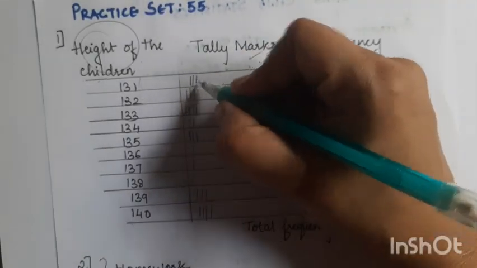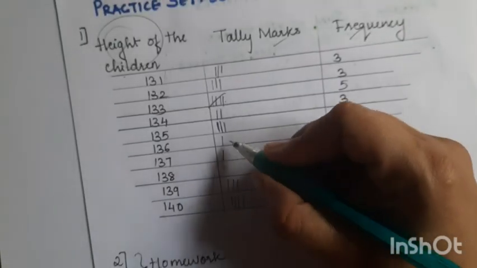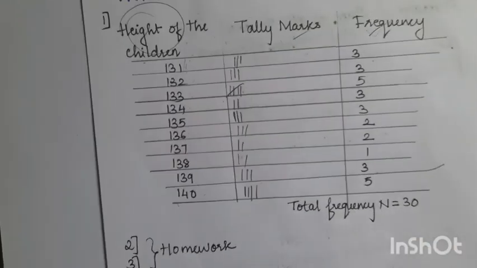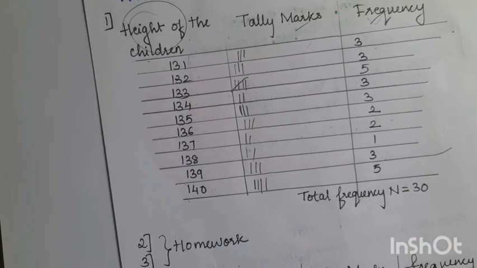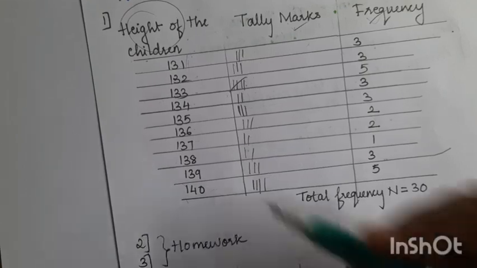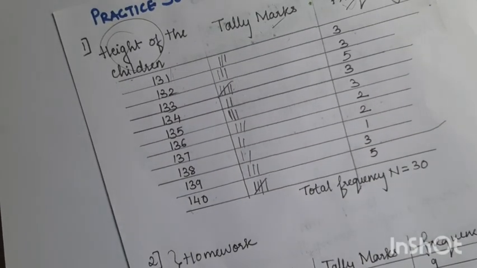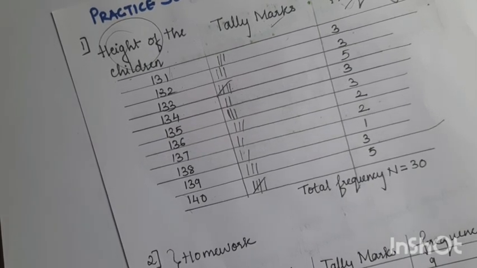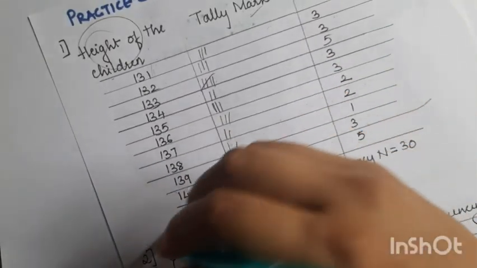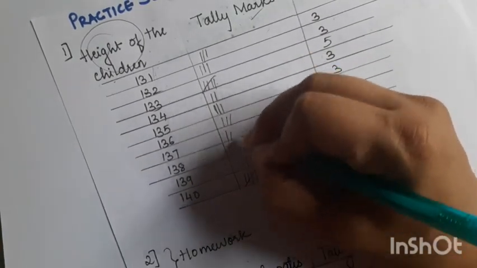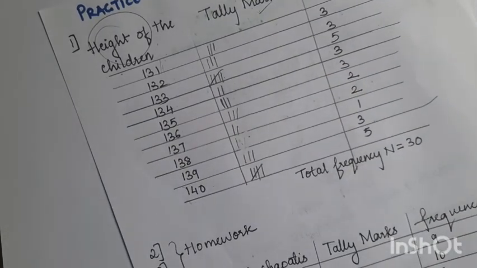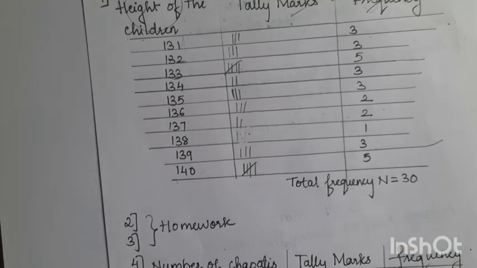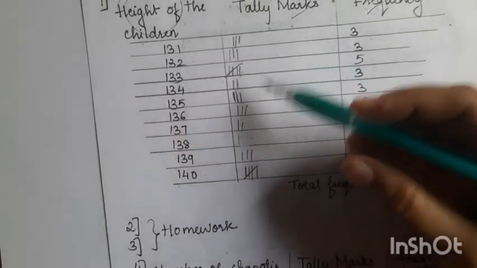If you go on doing it, you will see it is 3, 2, 2, 3, and 140 is this. Now if you go on doing like this, you will see all the tally marks.